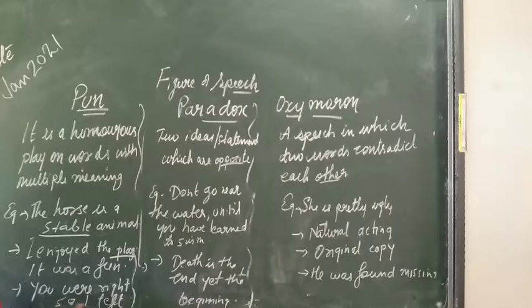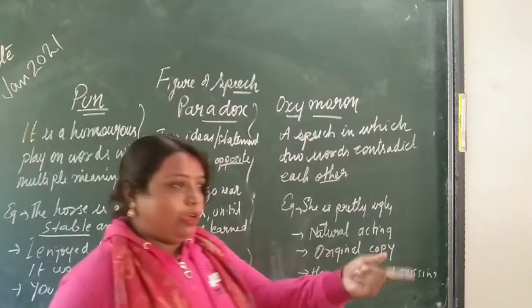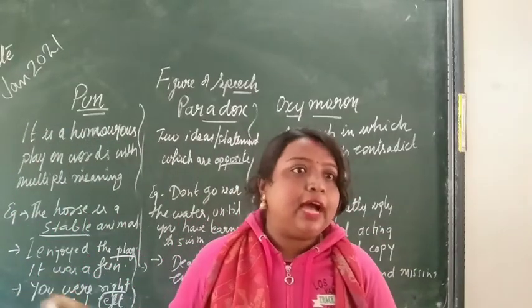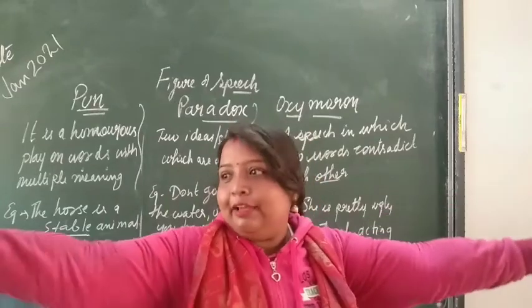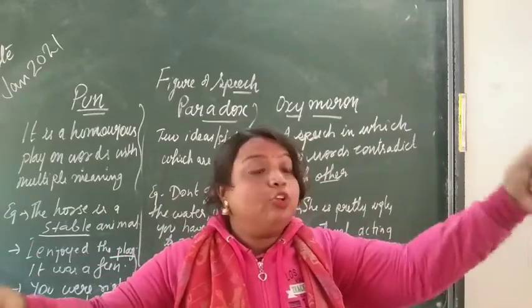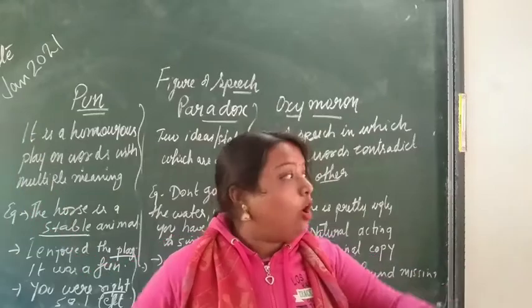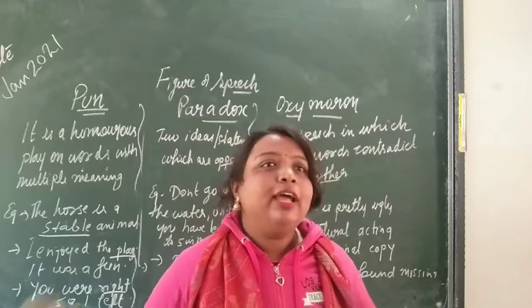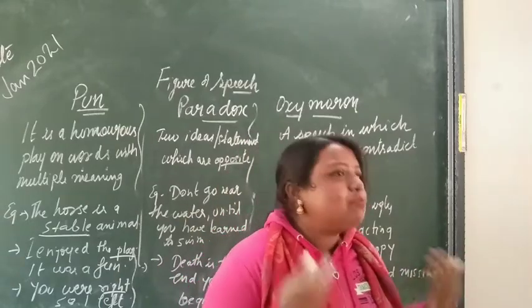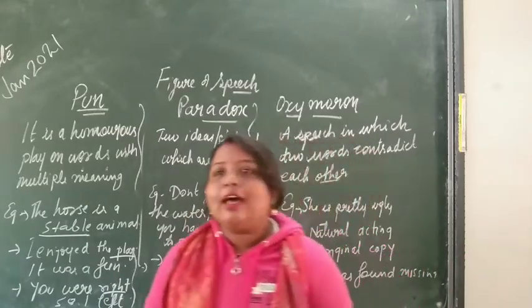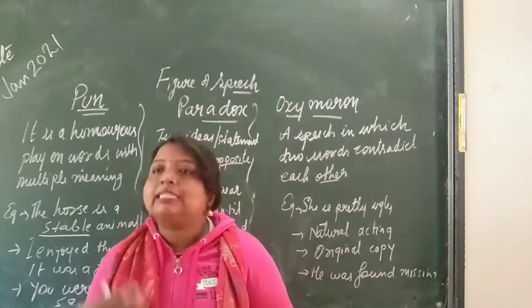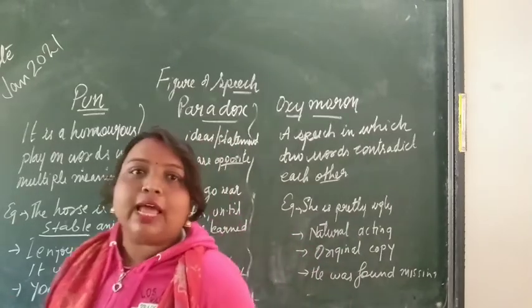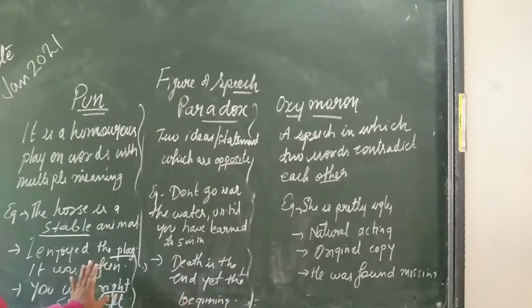You were right, so I left. Now, what is the meaning here? It can also have two meanings. You were right, you were correct, so I left, I went away. Otherwise, you were going to the right side, so I went to the left side. Both are possible. So it gives what? A humorous thing. It gives fun in a sentence, depending on how people understand the sentence. So that is known as pun. I hope this is clear.